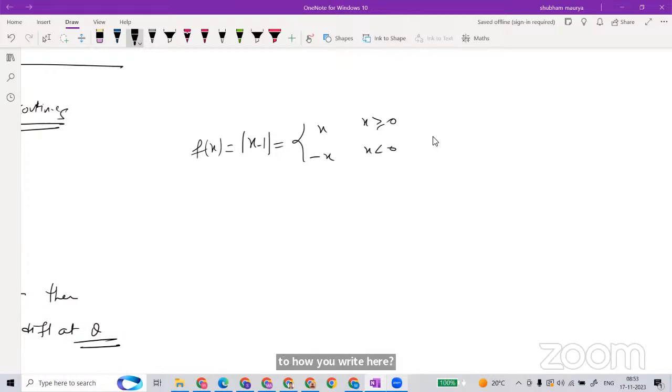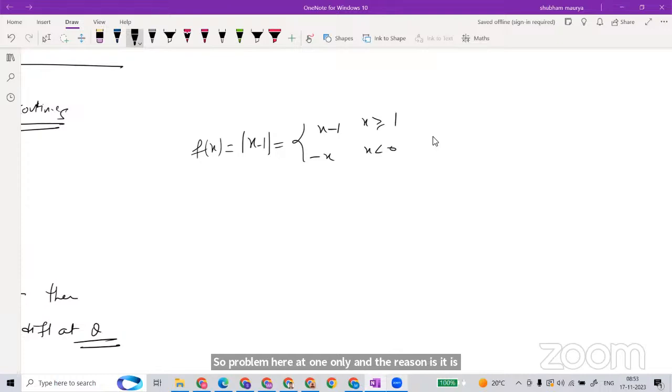What is going to be that? At 0 we will concern, or sorry, at 1? Sir, at 1. At 1 we will see, because at 0, if you try minus, it will be -1, correct? So not -1, it will be 1. Yes sir. So the problem here is at 1 only.